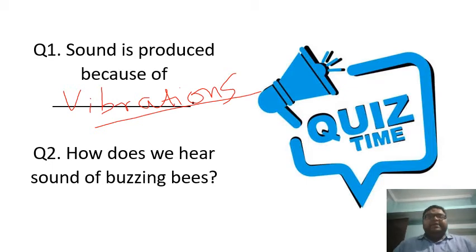And how do we hear the sound of a buzzing bee, students? I'll give you 10 seconds to think about this question. So we hear the sound of the buzzing bee because the bee is moving its wing in rapid to and fro motion, and from that motion the sound is produced. Okay, students? And we will hear more sound if the bee starts to vibrate its thorax also, right? So then we will hear more sound.